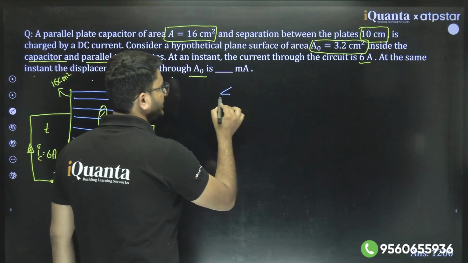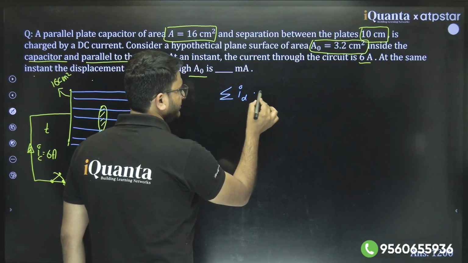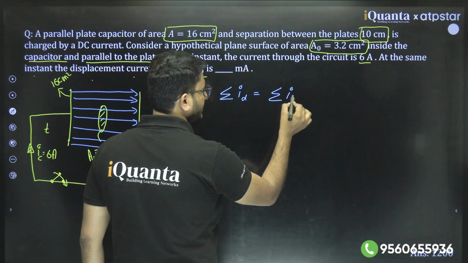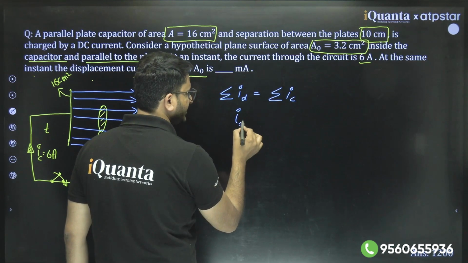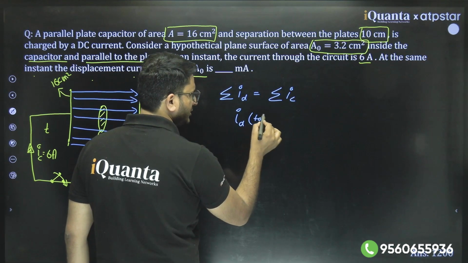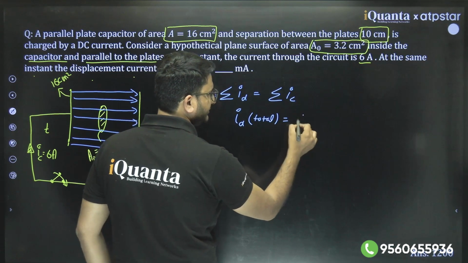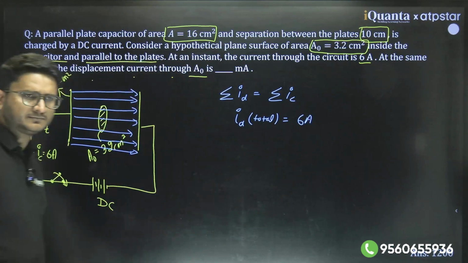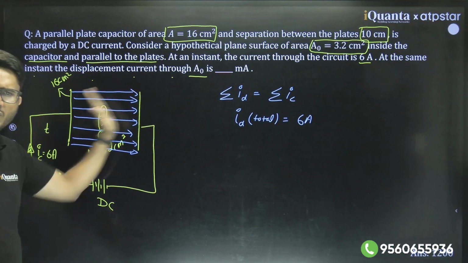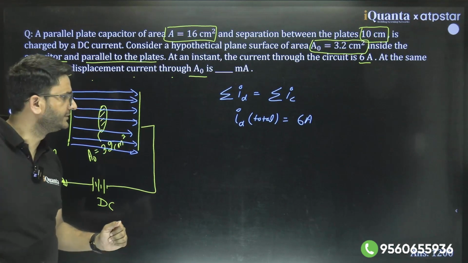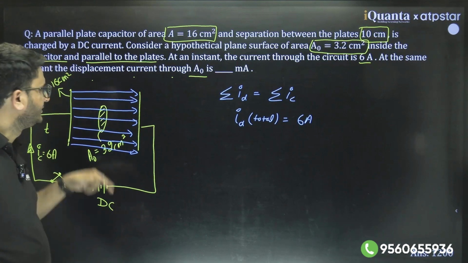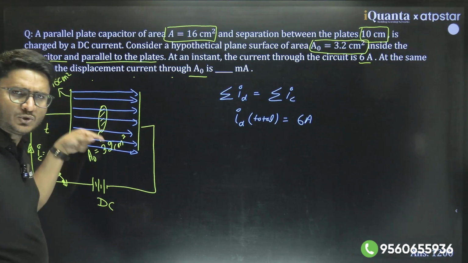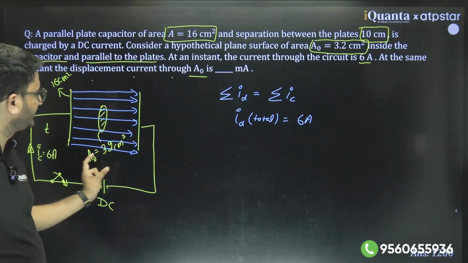The total displacement current would be equal to total conduction current. So displacement current total, what it would be? 6 ampere only. Total displacement current through the whole space would be 6 ampere. Now I need to find current through this space only, that is 3.2 centimeter square.